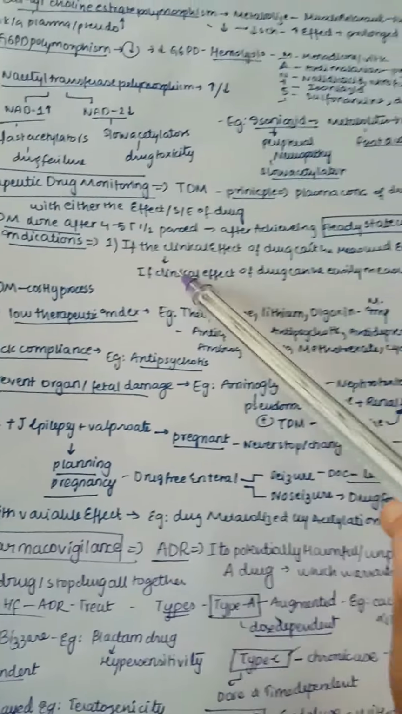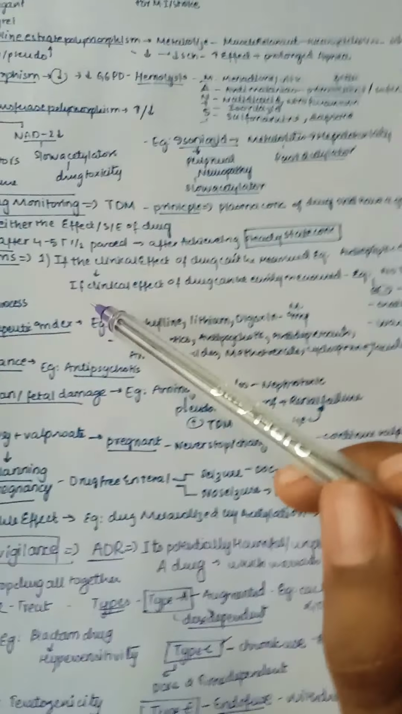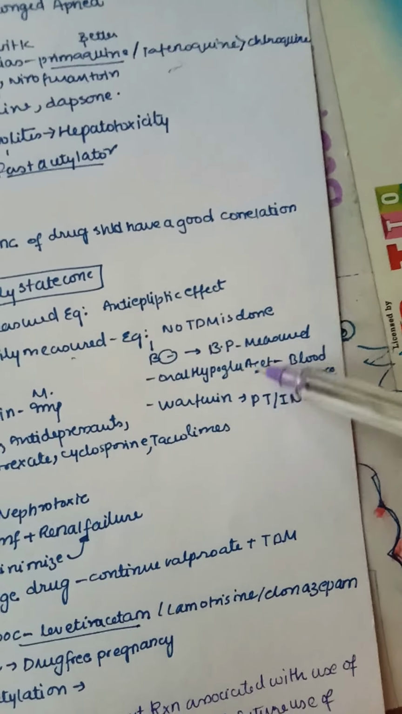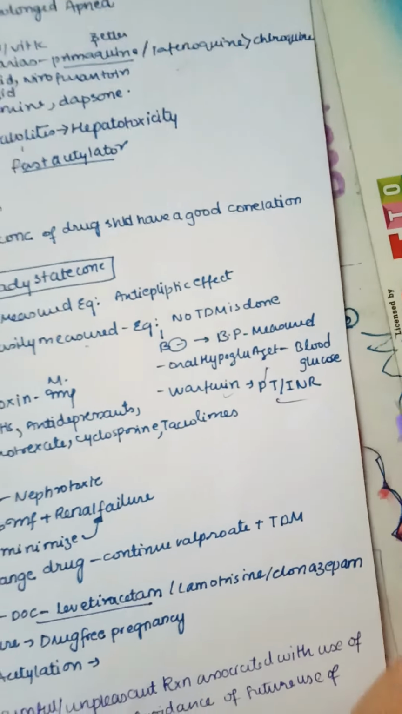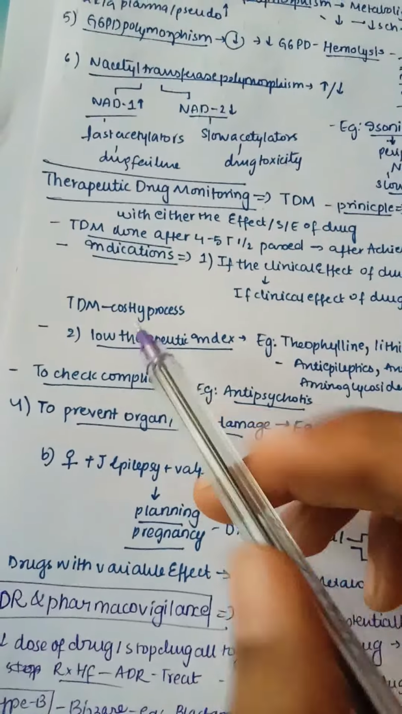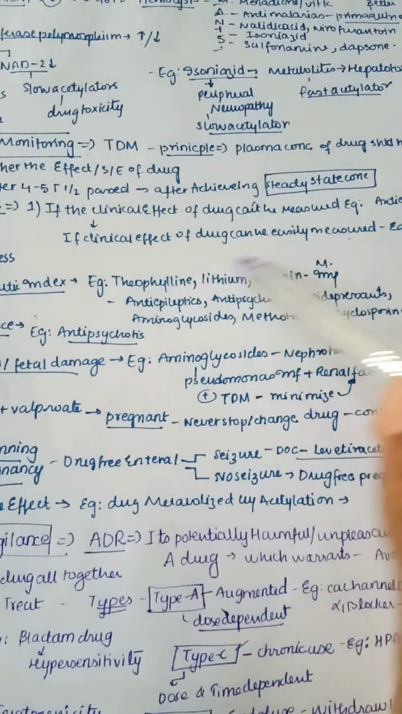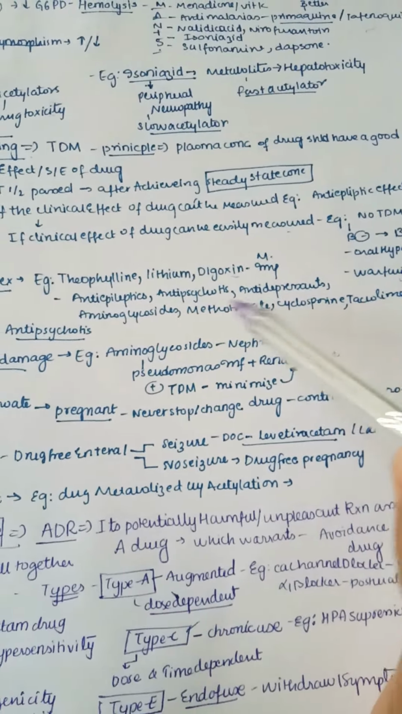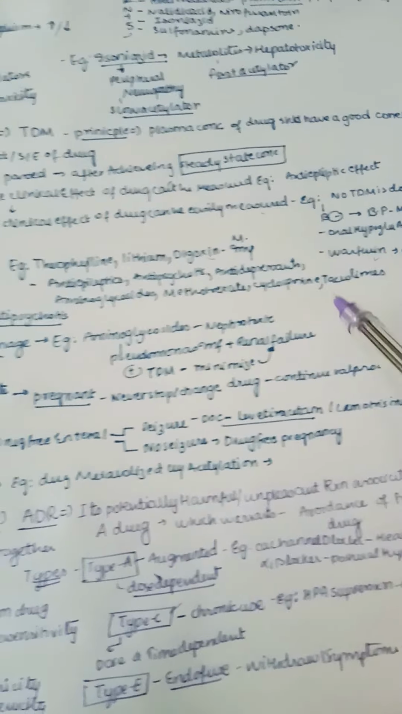Indications are like if the clinical effect of the drug can't be measured, for example anti-epileptic effect. If the clinical effect of the drug can be easily measured, no TDM is done, for example in the case of beta blockers, where BP is measured, oral hypoglycemics, where blood glucose is measured, and warfarin, where PT and INR are measured. And TDM is a costly process, so we need to avoid it where not needed. Next, low therapeutic index drugs, for example theophylline and lithium, which are most important, and the others are anti-epileptics, antipsychotics, antidepressants, aminoglycosides, methotrexate, cyclosporine, tacrolimus, etc.